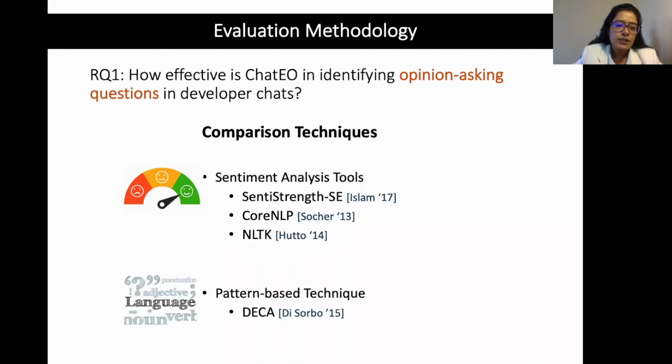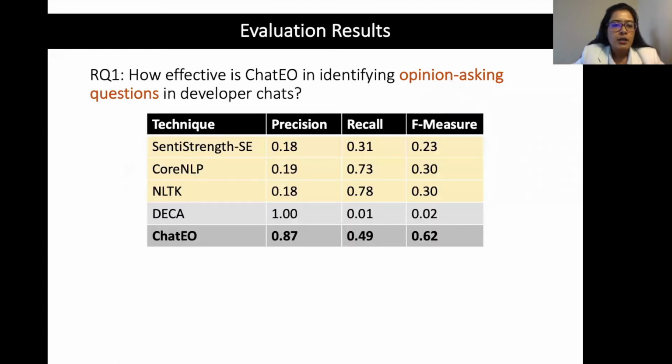And then we also compare ChatIO to another pattern-based technique called DECA. So this has been proposed to identify opinion asking questions in developer emails. So now I'll show you the table which shows our evaluation results in terms of each of our evaluation measures for all the techniques that we saw.